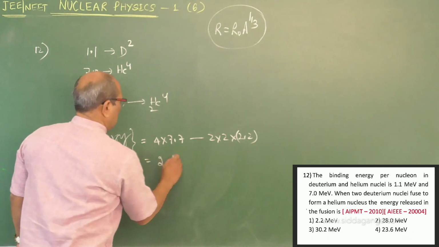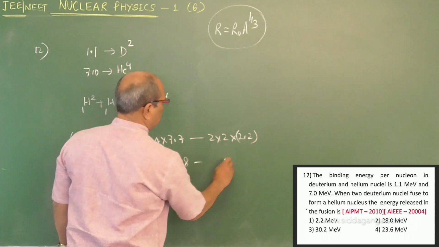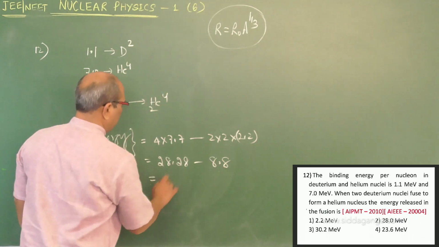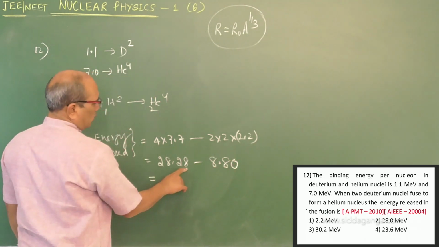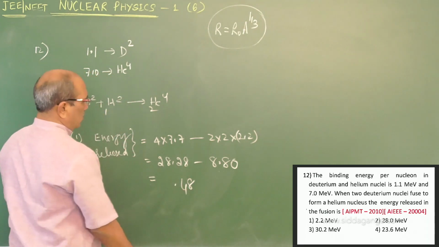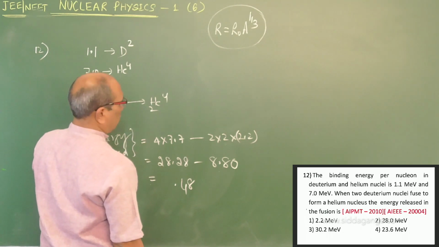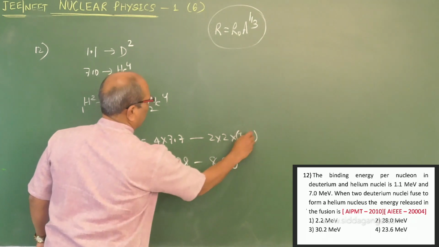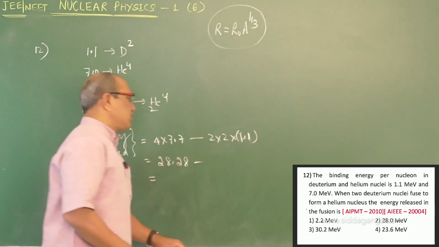This becomes 28 minus 4 2s are 8, 8.8. If I subtract here, the answer is 1.1 per nucleon.